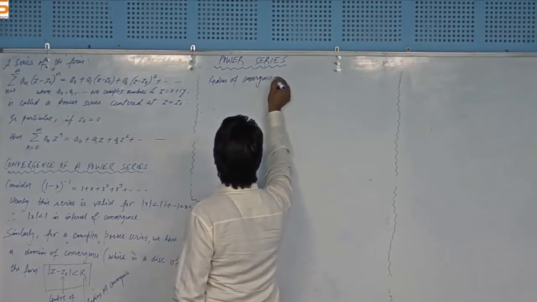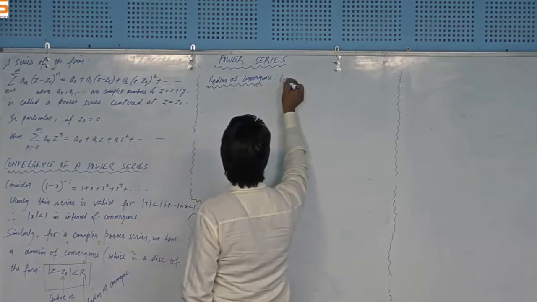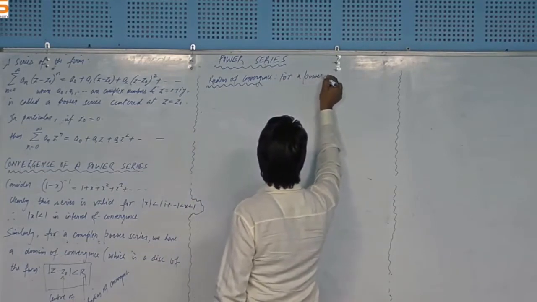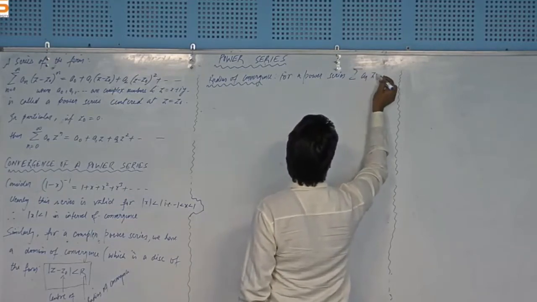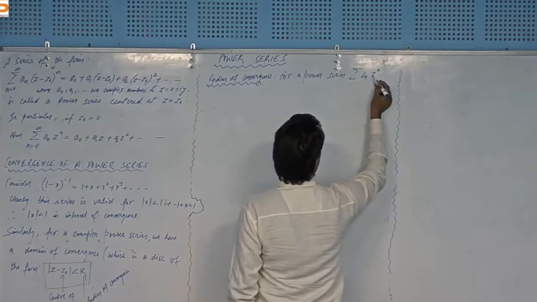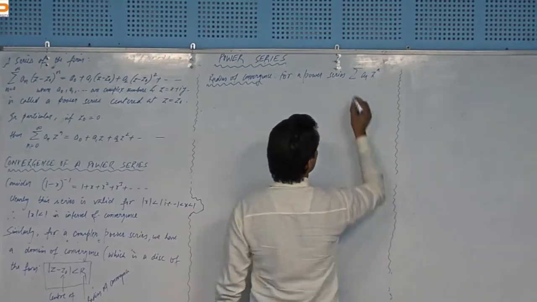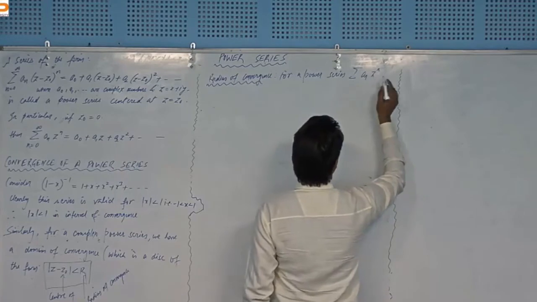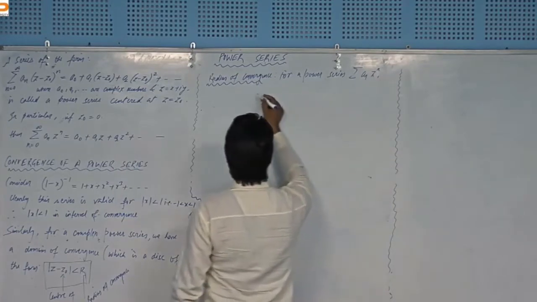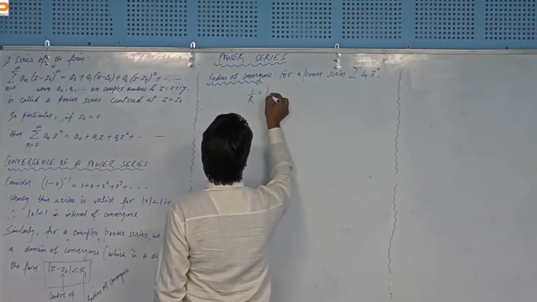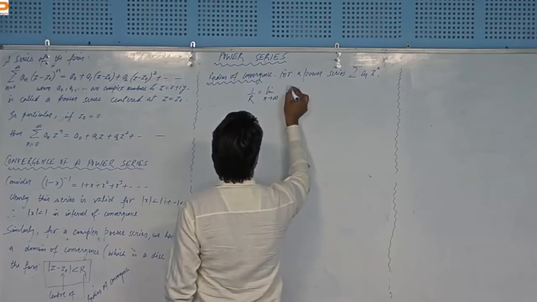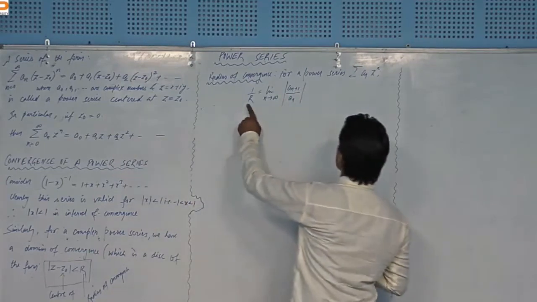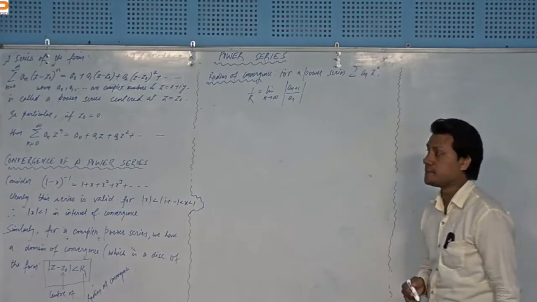A radius of convergence, right? So for a power series of this form, summation an z to the power n, right? I am taking the center at 0, right? n equal to 0 to infinity, that is fine. I am not writing that again and again. 1 over r equal to limit n tends to infinity modulus of an plus 1 over an, right? So this r is the radius of convergence for this series, right?